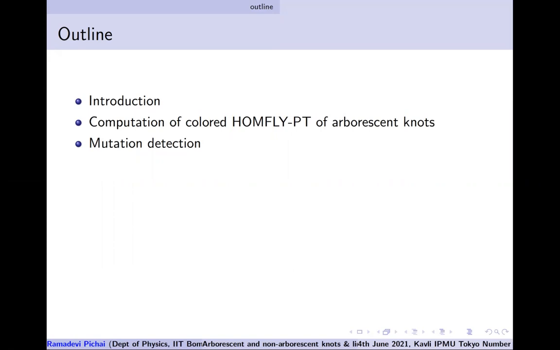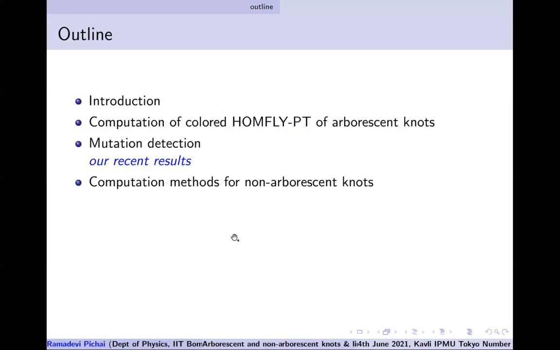This is one of the important problems. This mutation problem needs a lot of focus, and I've been trying since 95, and every time there is some other example where it doesn't work. I think now we have a method, but it still needs improvisation. So I'll try to explain this mutation detection.